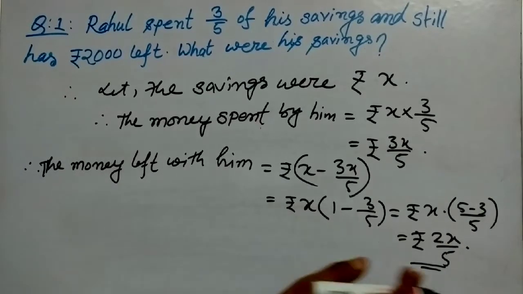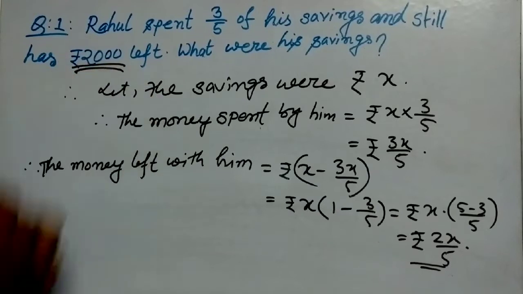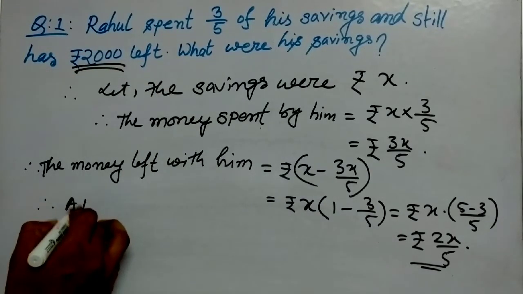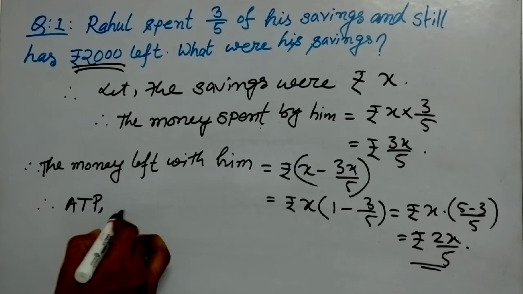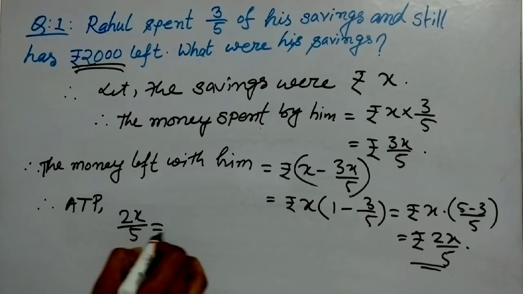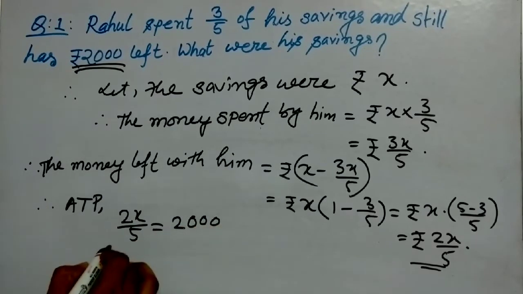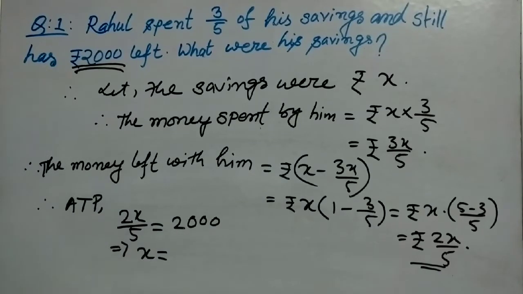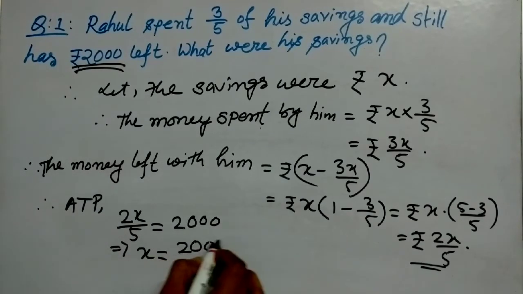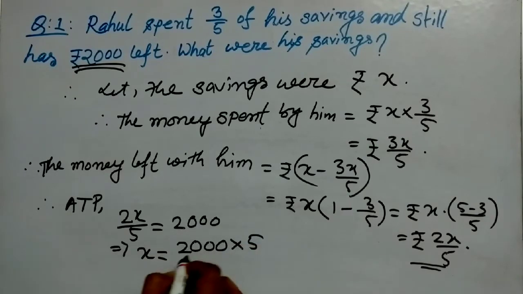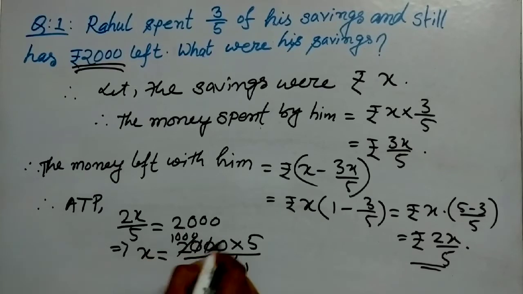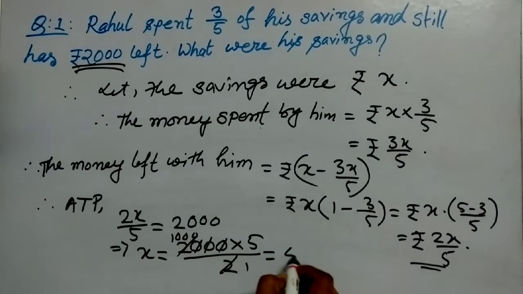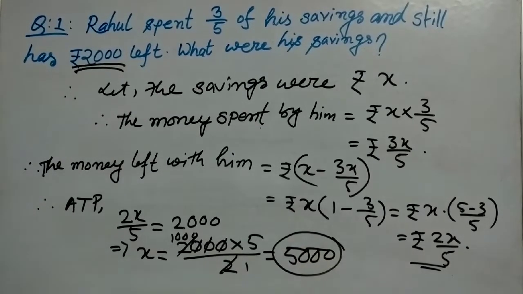Now according to the problem, this should be equal to rupees 2000. Therefore, 2x by 5 should be equal to 2000. So that means x is equal to 2000 into 5 by 2. So obviously it is 1000 into 5, which equals 5000. So that means rupees 5000 was with him as savings.